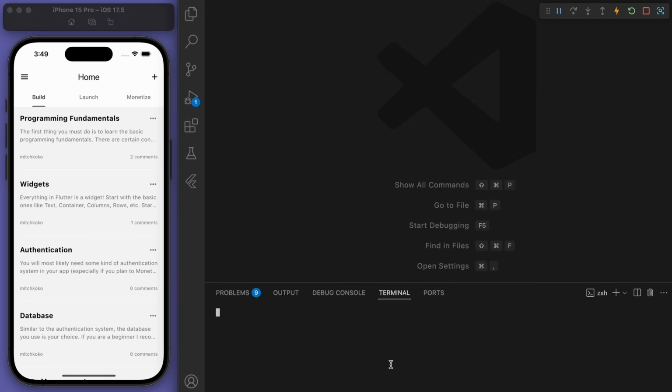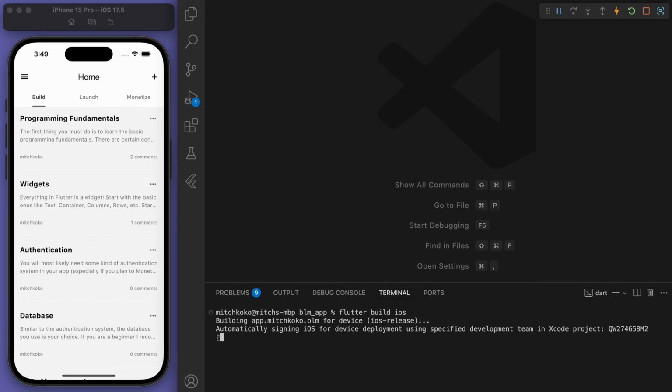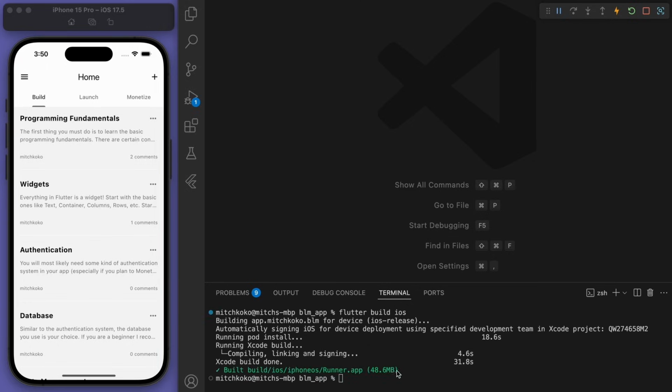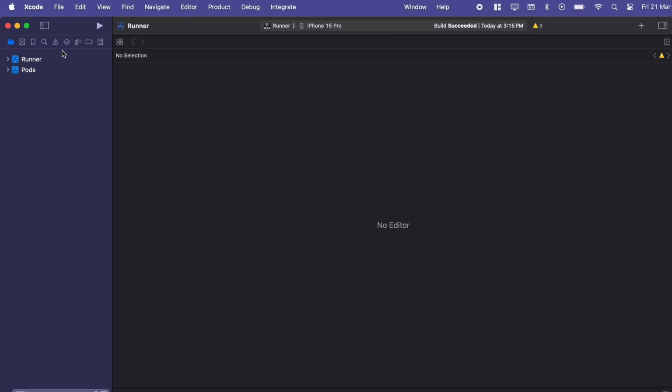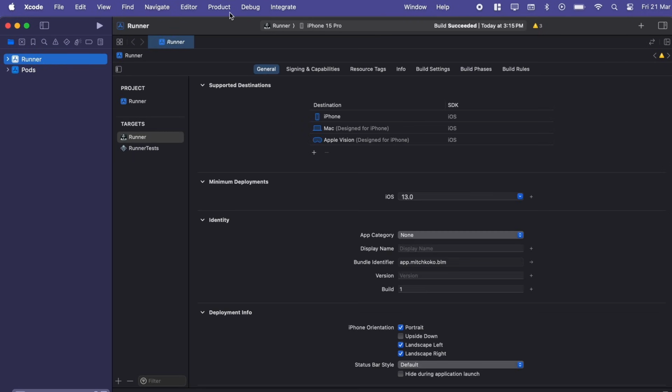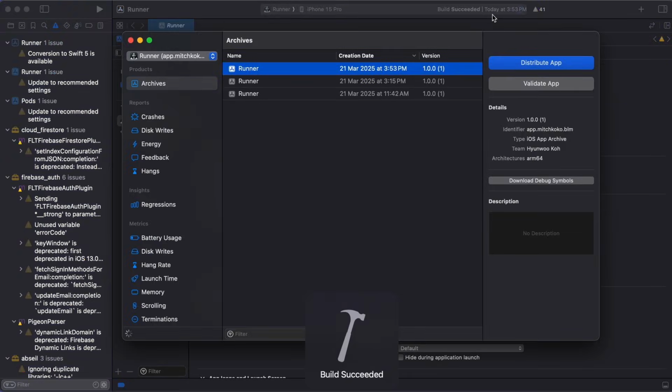And I'm actually going to just do the build again. Cool, so third time's the charm.